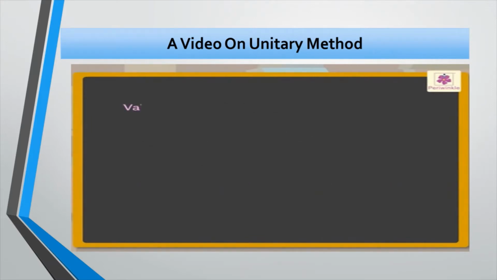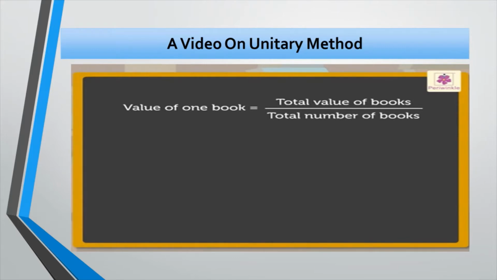So, here we first need to find out the value of one book. Now, to get the value of one book, we have to divide the total value of books by the total number of books.